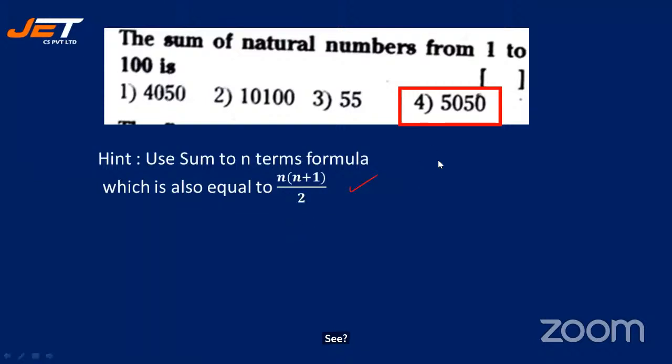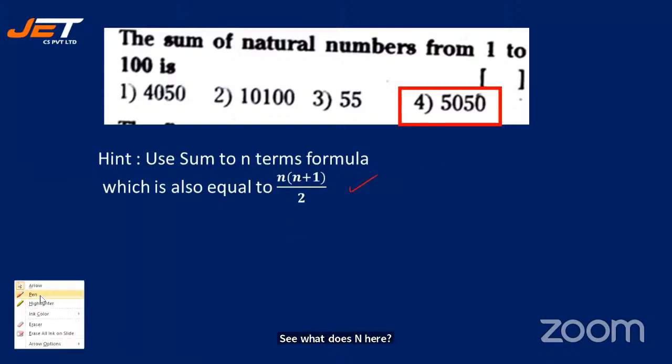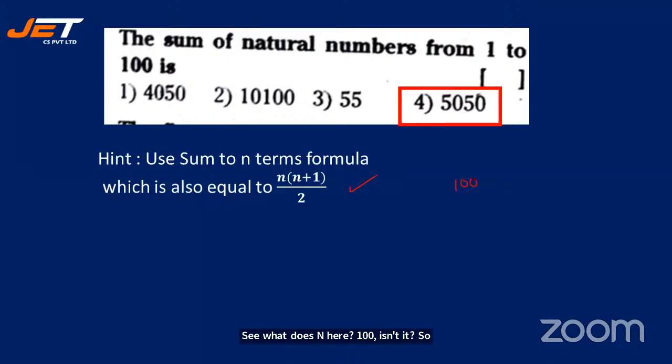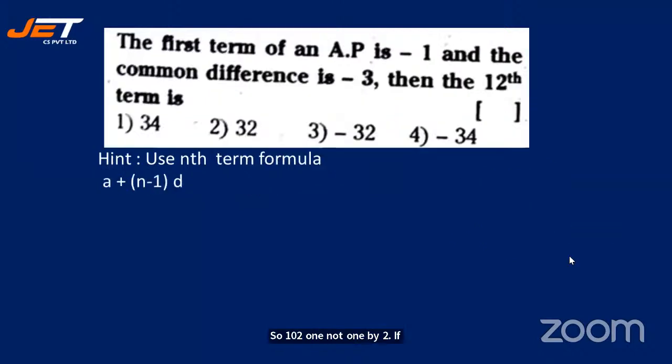See what n is here? 100, isn't it? So 100 into 100 plus 1 by 2. So 100 into 101 by 2. If you do this, you will get this answer. All right. Yes. Very good, students.